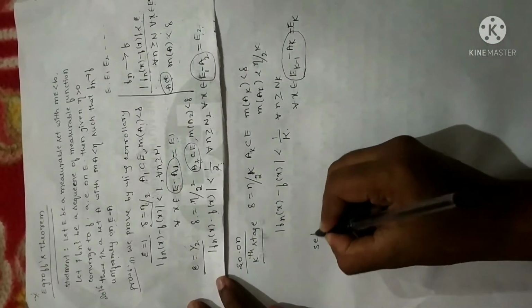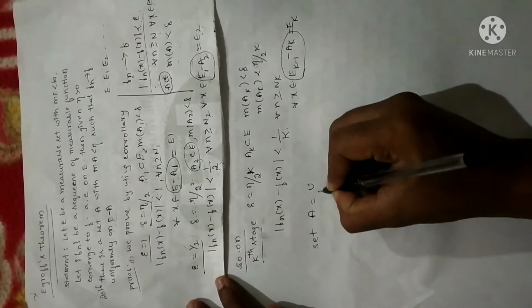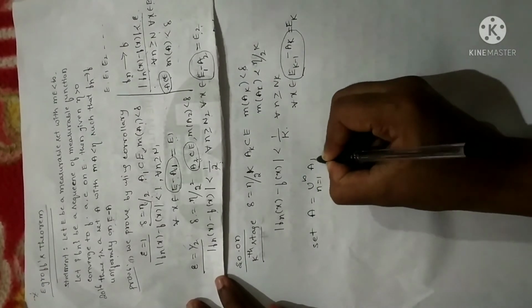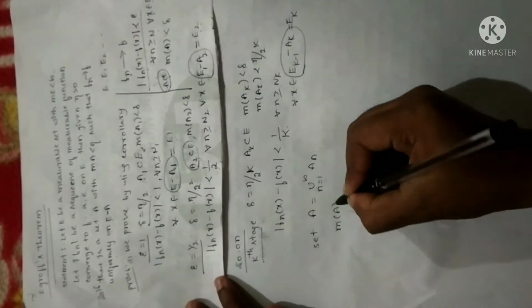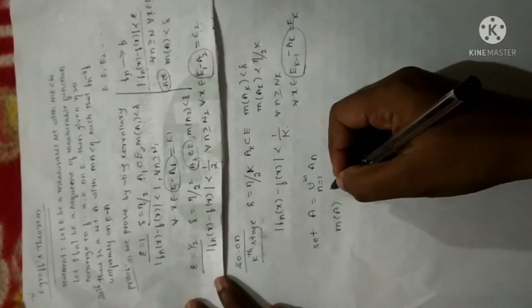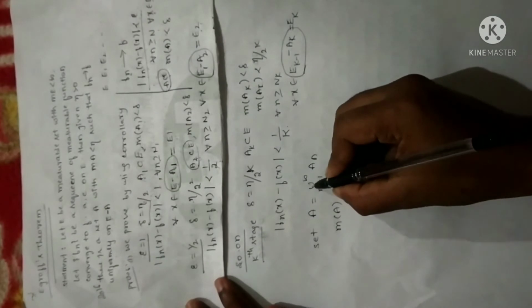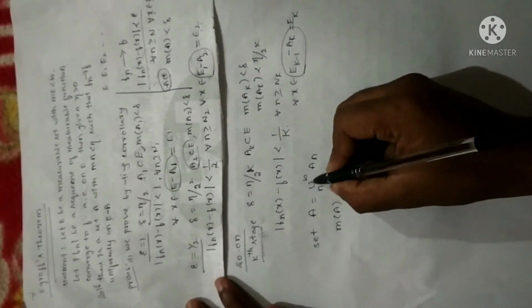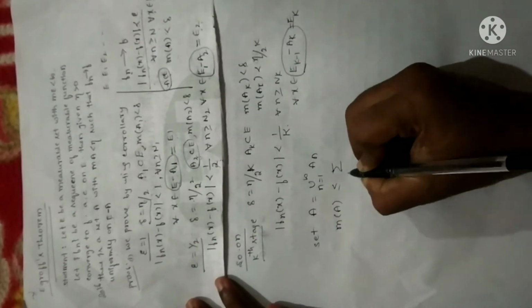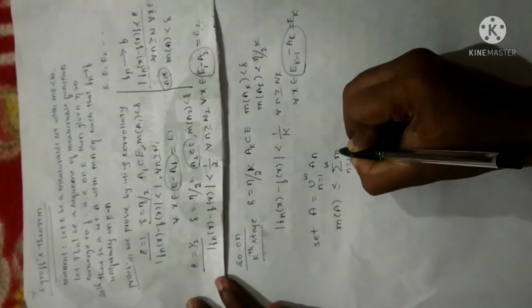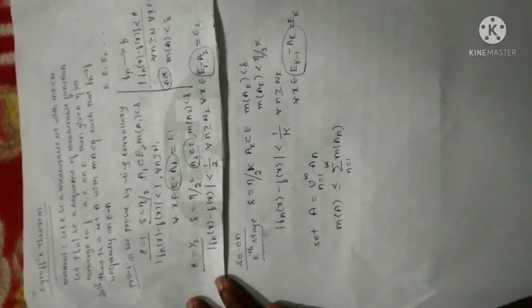Now what I am going to do is, let me set the value of A as the union of all An. Fine. Now let me apply measure on the above step. So as I already told you, let me apply the monotonic property and translation invariant property. As per that, when you change union to summation, equals will become less than or equal to. So you will get less than or equal to summation n equal to 1 to infinity measure of An.